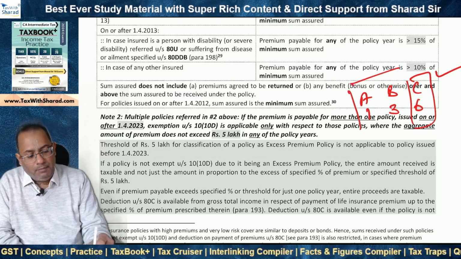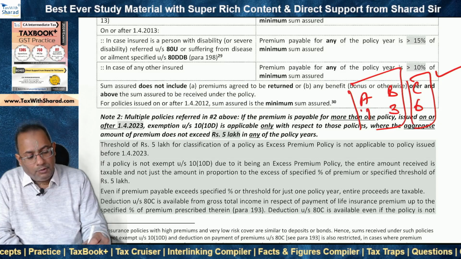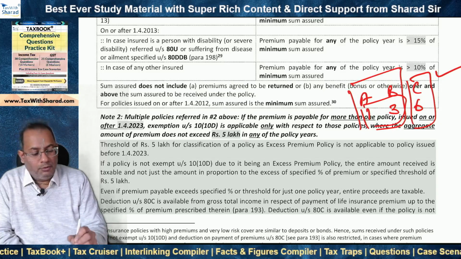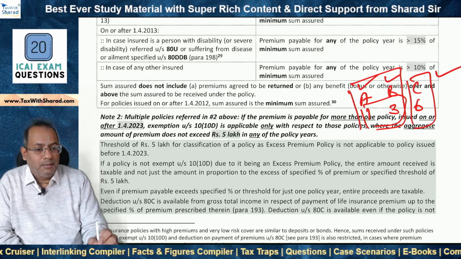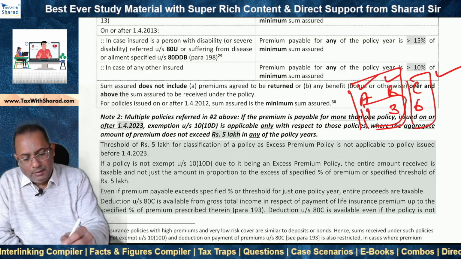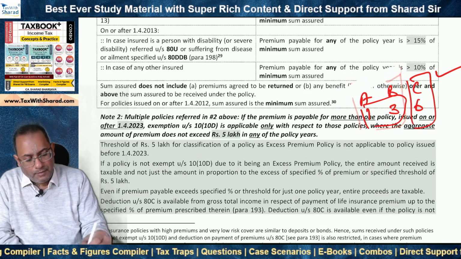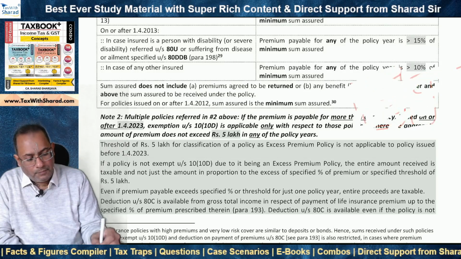But as far as A and B are concerned, the aggregate of the premium is 4 lakh, which is not more than rupees 5 lakh. So proceeds from A and B will be exempt under section 10(10D). In a nutshell, this is the effect, right?